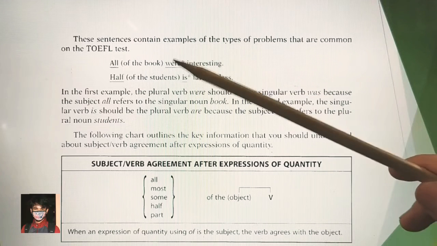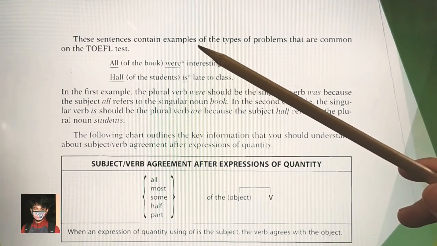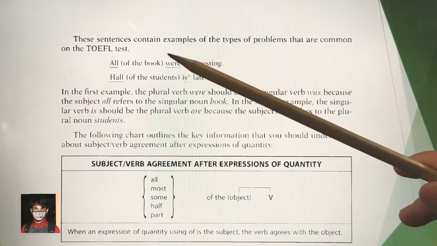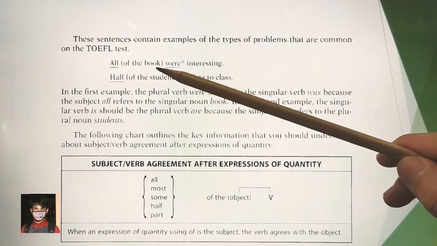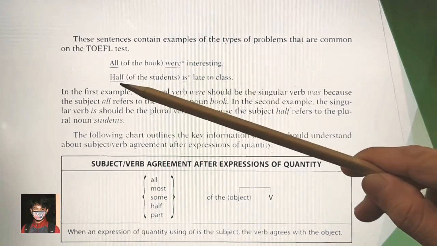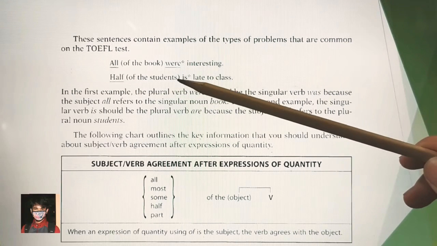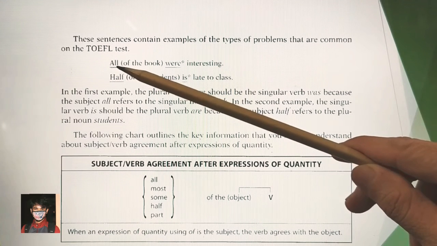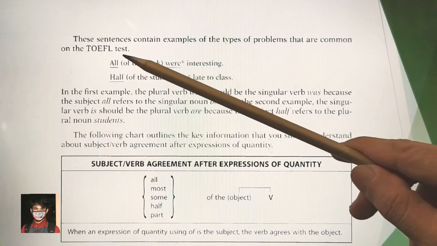These sentences contain examples of the types of problems that are common on the TOEFL test, like this one, all of the book, and half of the students. Even though it is all, you have to pay attention to the object of the preposition.